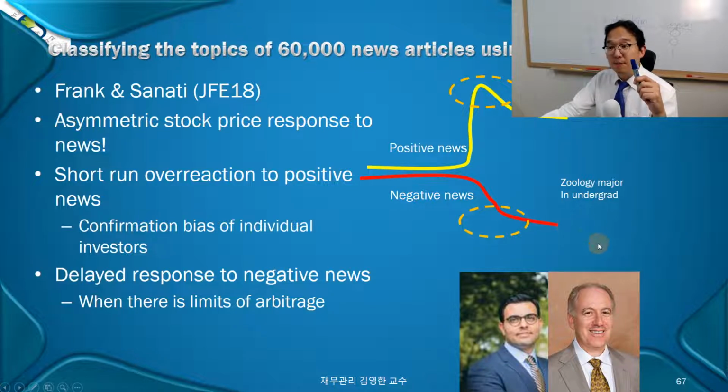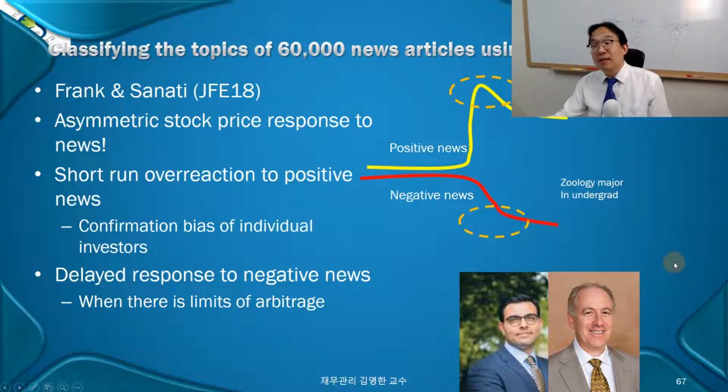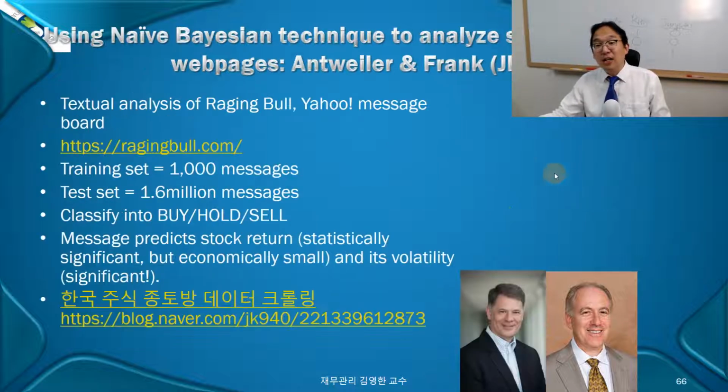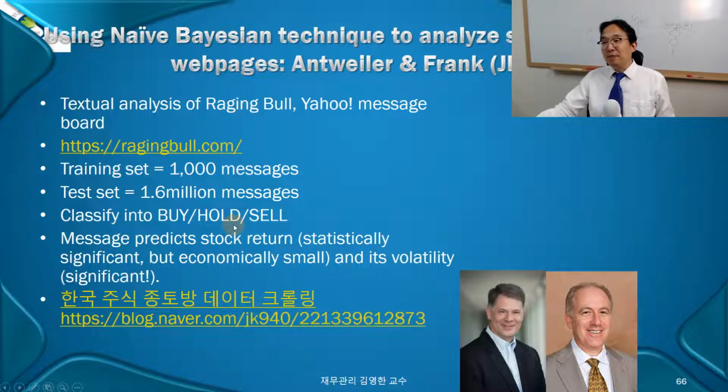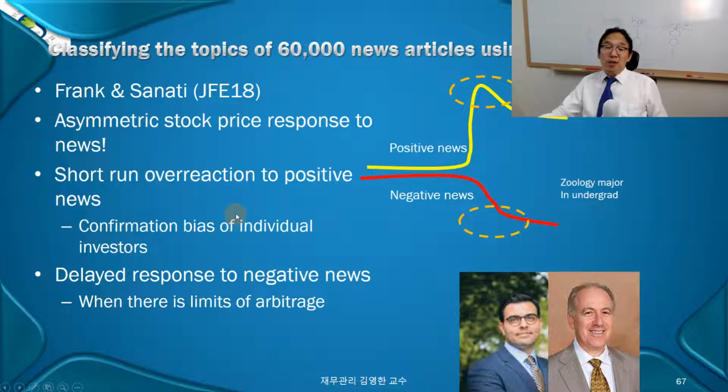By the way, Murray Frank's undergraduate major is zoology, and I guess different kinds of animals you have to classify. Those naive Bayesian classifiers, I think that's a natural attraction for him. This methodology, right? Publishing in top journals with naive Bayesian. Very interesting research has been going on. Anyway, what I'm trying to say is that finance professors have diverse backgrounds like this, and are doing a lot of fun research as well.